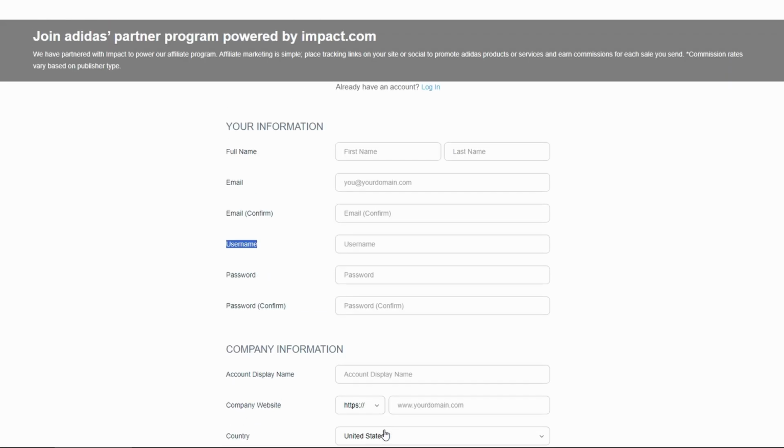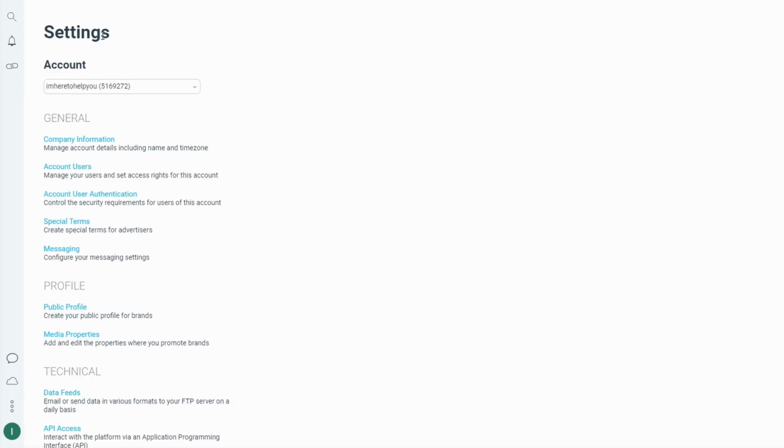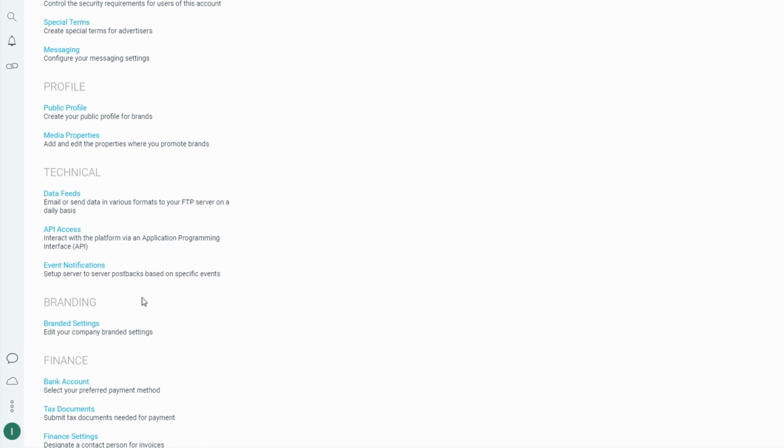If you already have an Impact account, log in using your credentials. Review contract terms and conditions again. After submitting your application, you will be redirected to the Impact dashboard. Navigate to the Settings section to add your PayPal or bank account information for receiving payments.